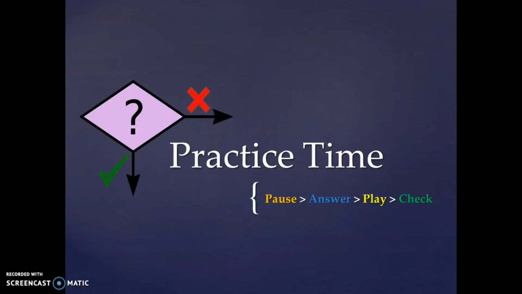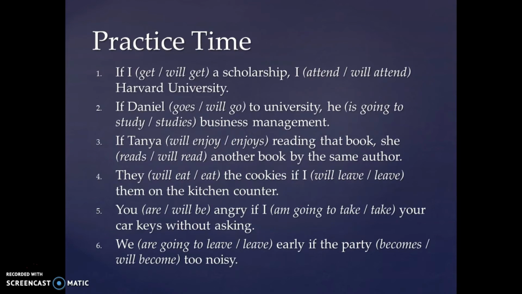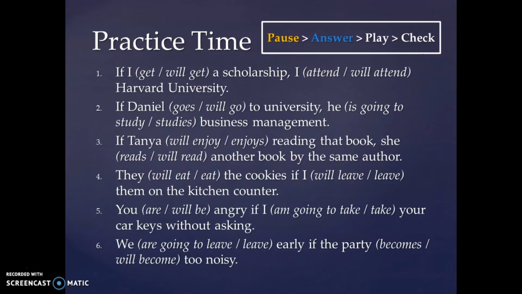It's time to do some practice. Whenever we have practice time, there are 4 steps involved. First, you need to pause the video and answer all of the questions in a notebook. Then, after you've answered all the questions, click the play button and check your answers along with me. So here we are. Here are the practice sentences. And remember, you need to pause the video now and answer the questions in a notebook.